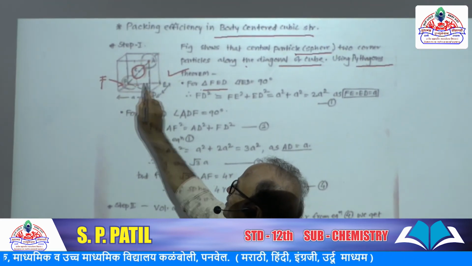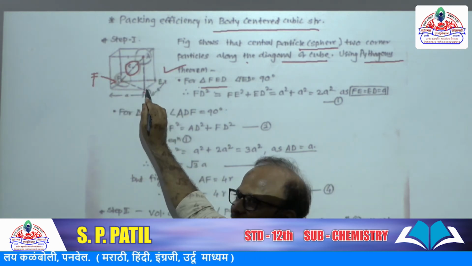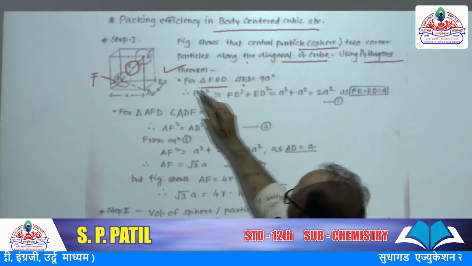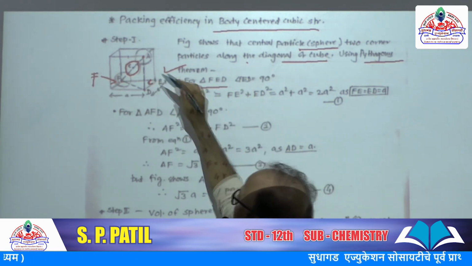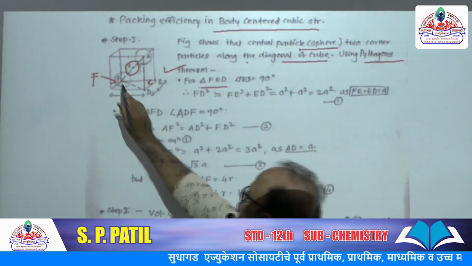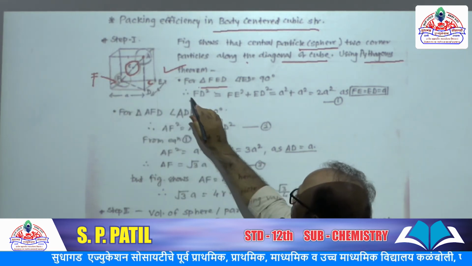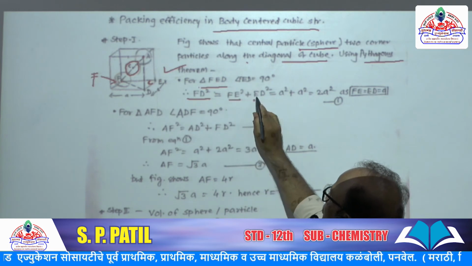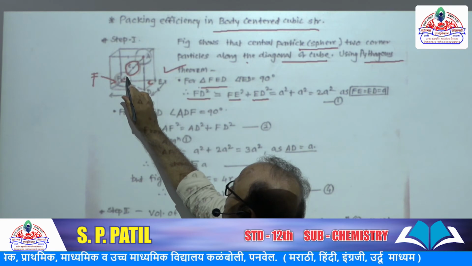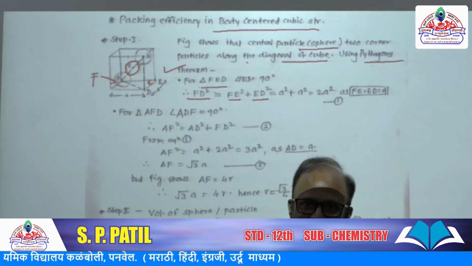FED, the base triangle, the triangle present at the base of the cube. In this triangle FED, angle E is 90 degrees. Now if we use Pythagoras theorem, FD is the diagonal, so FD square is equal to FE square plus ED square.